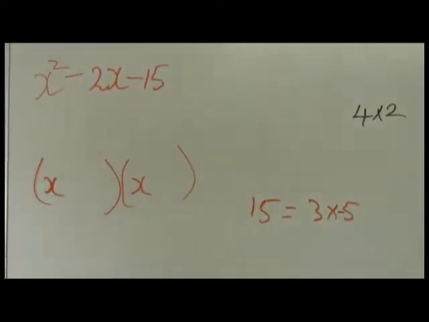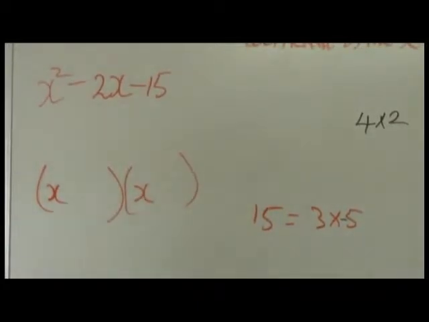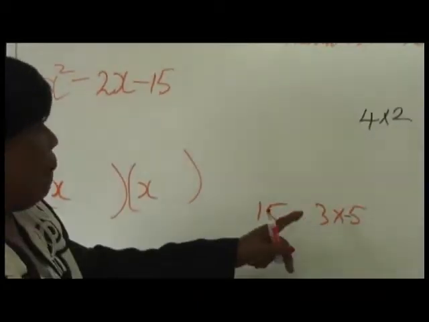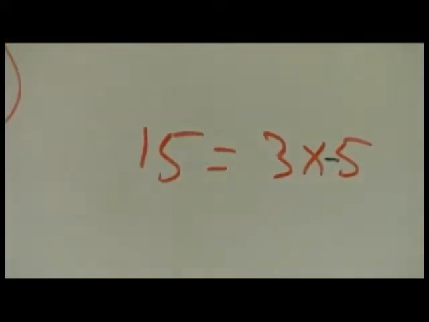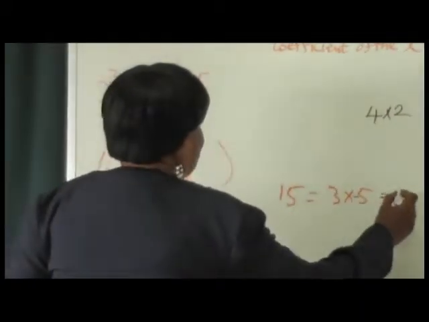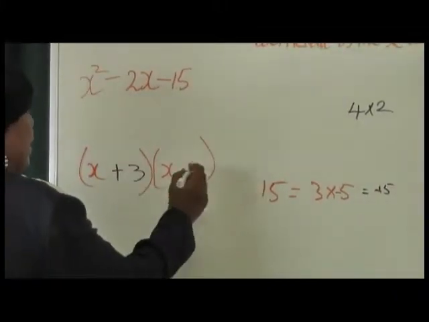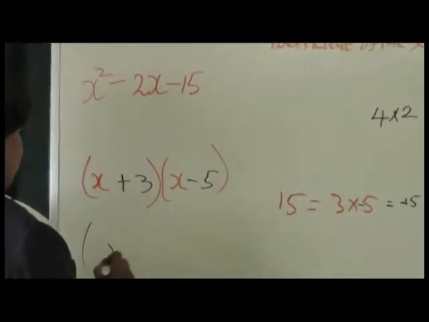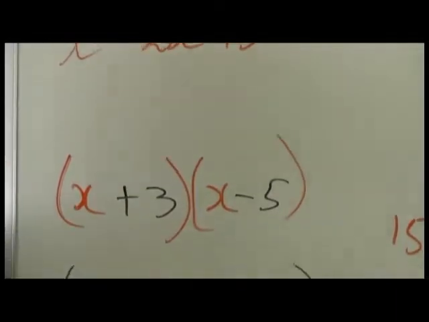When we multiply them though, are we going to get negative 15? So what are we saying? We are saying now, check the sign. A positive times a negative, what is that going to give me? A positive times a negative will give me a negative. So we say, bravo, that is right, okay? And then we will get back our negative 15 from this. So we can now put in that it is plus 3 and it is minus 5. If they wrote that it is x minus 5 times x plus 3, that is still correct.